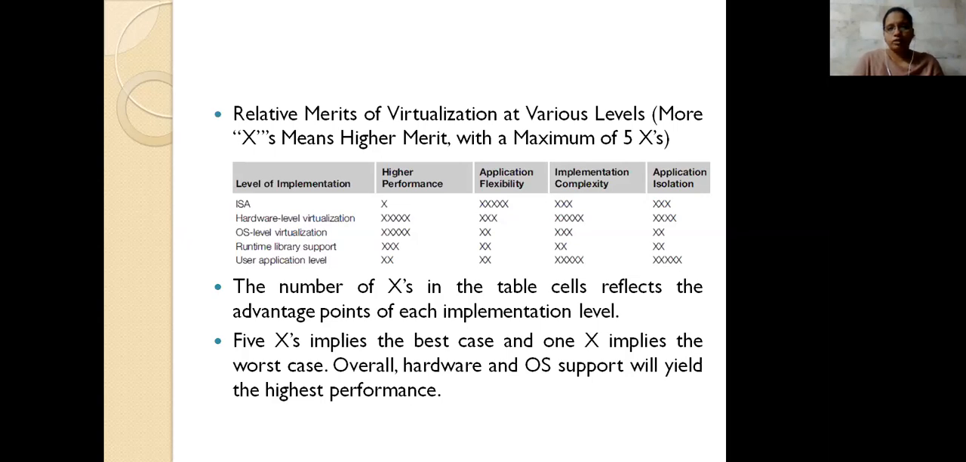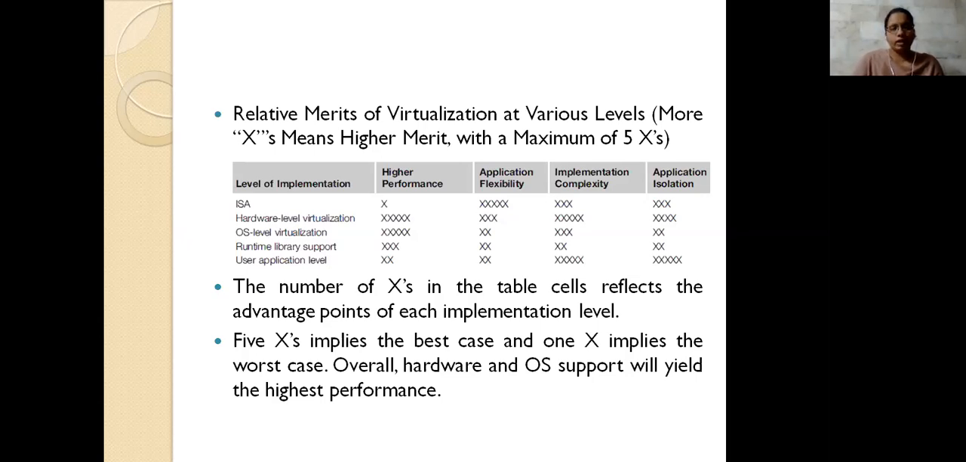When we go for OS level virtualization, the performance is high, but the flexibility, that is switching into the environment, is not so supportable. The implementation complexity is better. Application isolation is not supported, because permissions and privileges have to be given, and executable files have to be added to it. So this is not encouraged either.